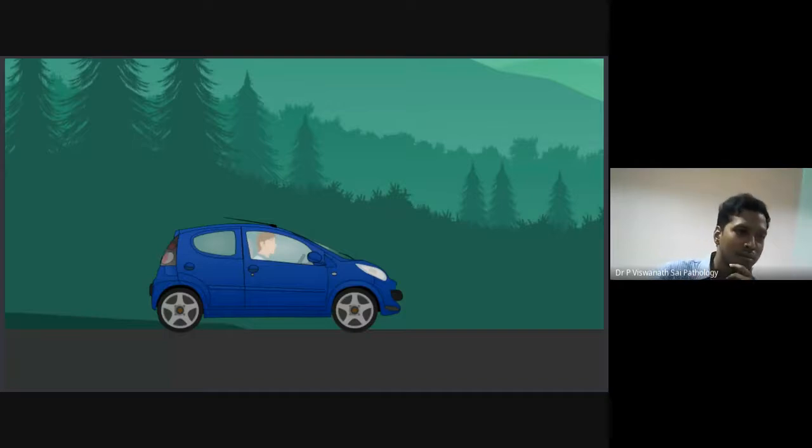So imagine this is the car. There's some guy in the car, and you imagine it's you. You are coming to the college. You may ask, sir, why is this car very small, not a big car? I told you, right? Low budget film. So you only have this little car.